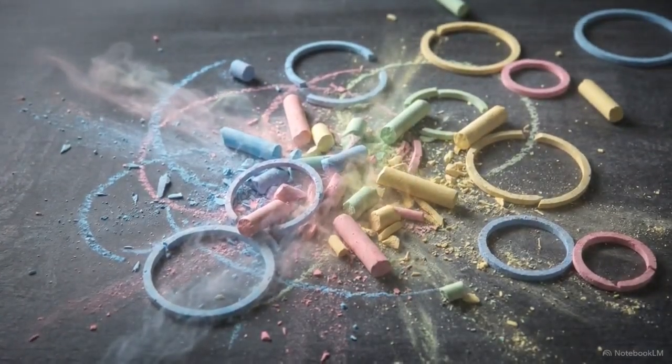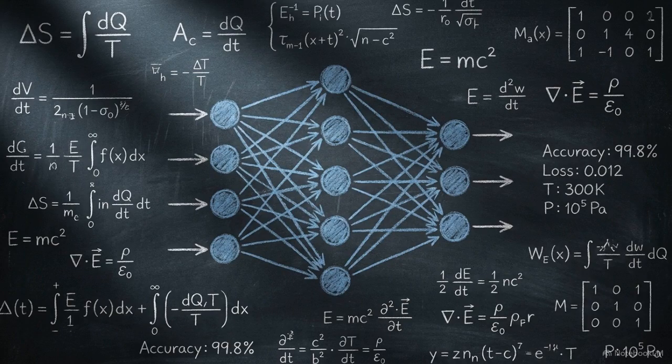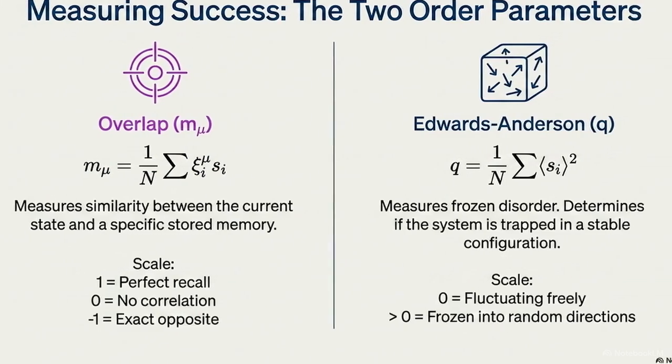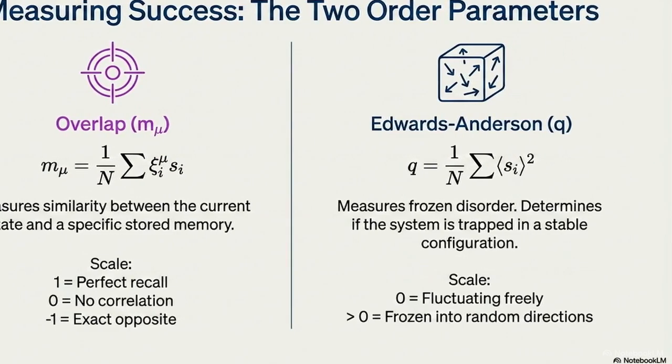To diagnose the state of the system, we use specific thermodynamic parameters. This formula defines the overlap parameter, which measures similarity to a true memory. A value near 1 represents successful recall. The Edwards-Anderson parameter measures frozen disorder. A value above 0 indicates the system is trapped in a stable configuration.